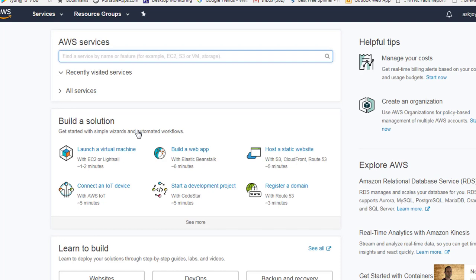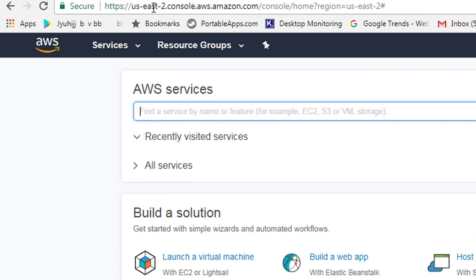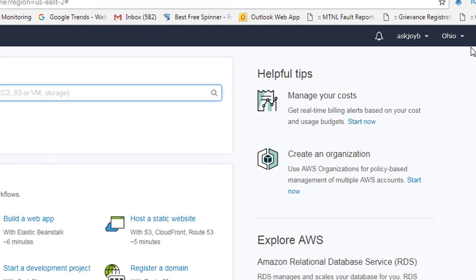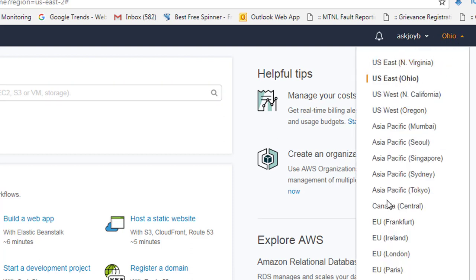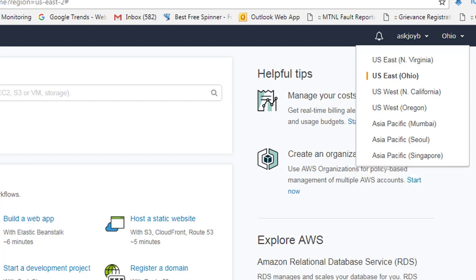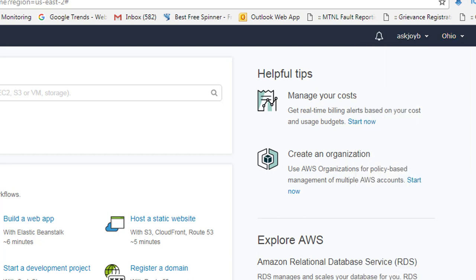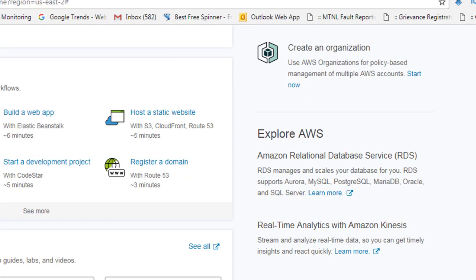Right, you can see in the URL it says US-East. That means right now this is the region which is selected by default. If you have landed in a different zone, you need to go to this section and select the zone of your choice, but I would prefer to choose US East Ohio, which is the best one, and we will be doing each and every thing from here. So this is how you will set up your whole environment.